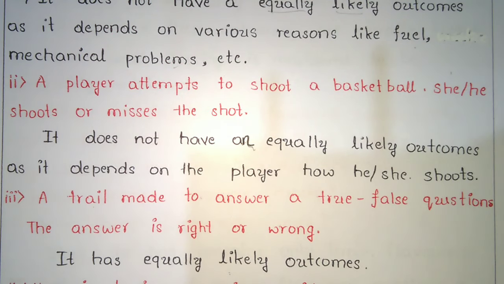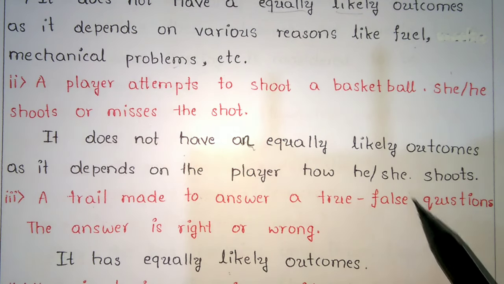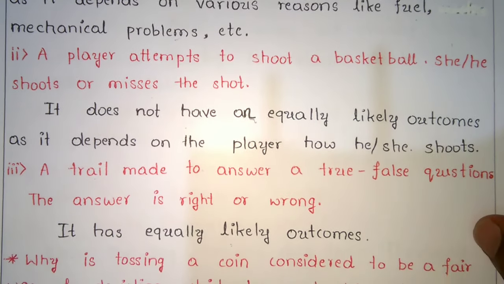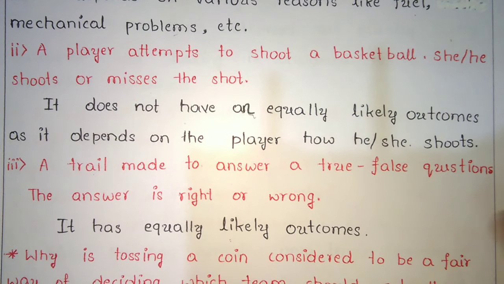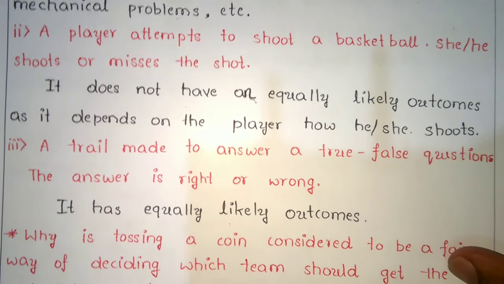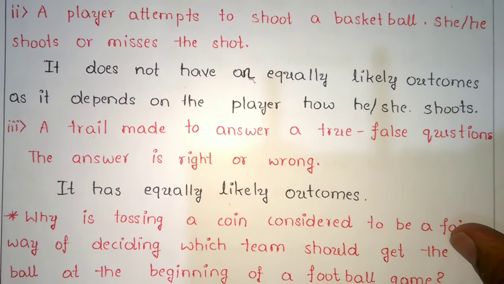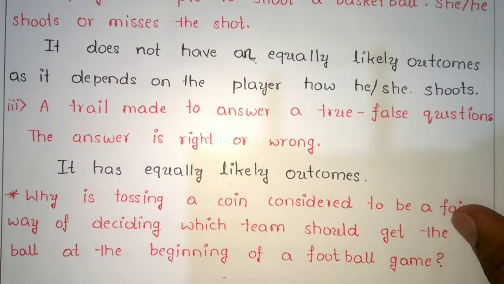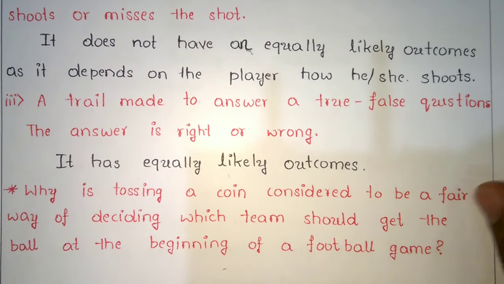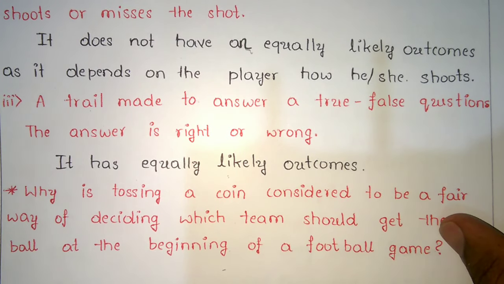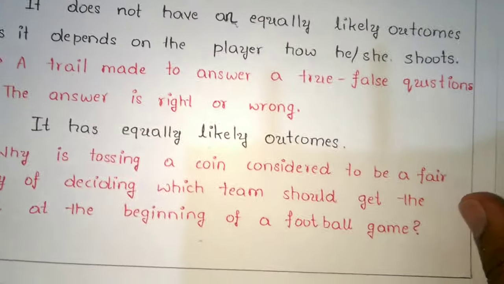A player attempts to shoot a basketball. She or he shoots or misses the shot. It does not have equally likely outcomes, as it depends on how the player shoots. A trial is made to answer a true or false question. The answer is right or wrong. It has equally likely outcomes.